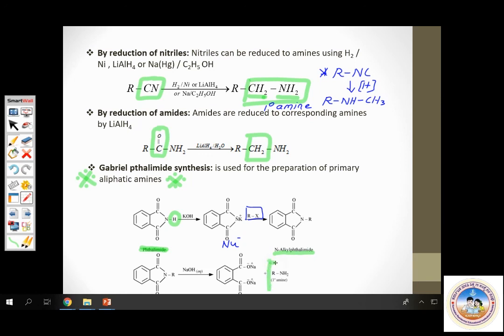The important point to remember here is that Gabriel phthalimide synthesis is used for the preparation of only primary aliphatic amines. Exclusive for primary aliphatic amines. Important point. Okay, let's proceed further.